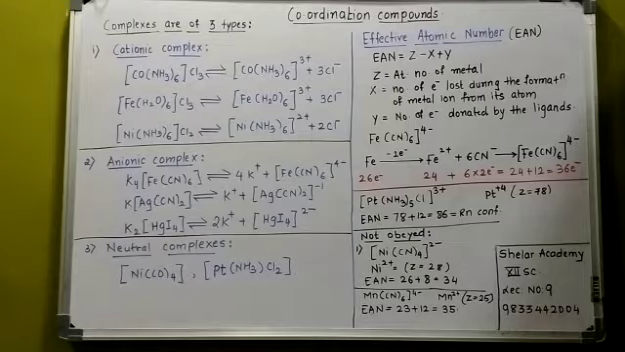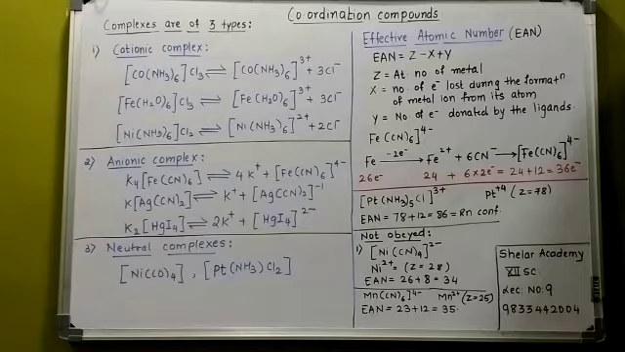So you can see the examples of the anionic complex, where the complex has got a negative charge. That is called an anionic complex. The complex in which the complex ion carries a negative charge is called an anionic complex. So these are the examples of the anionic complex.